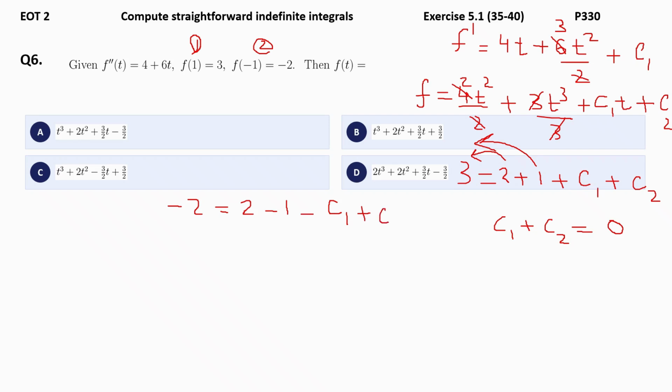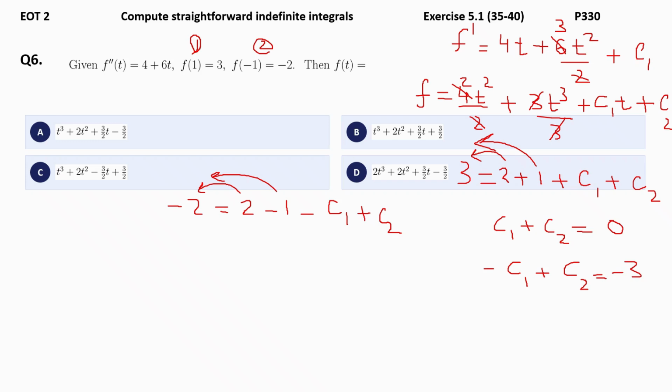Here again I am transposing the constants to the other side, which leaves me with negative C1 plus C2 is equal to negative 2 minus 2 is negative 4, negative 4 plus 1 is negative 3.